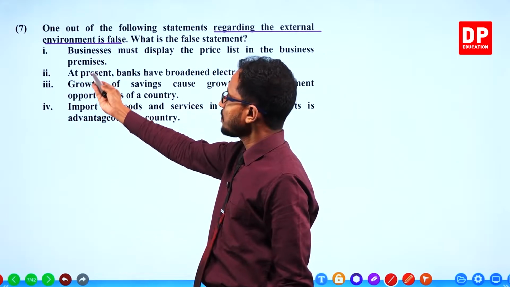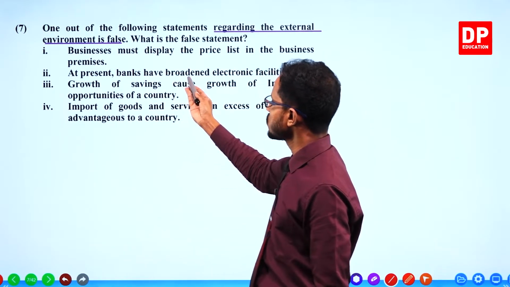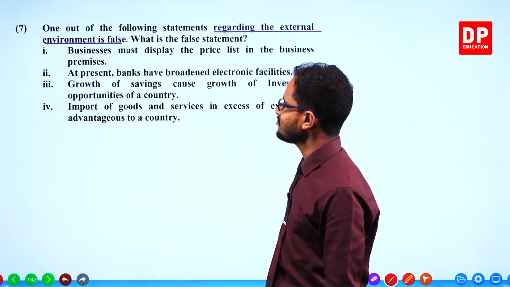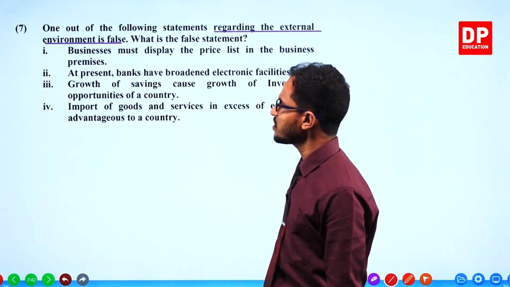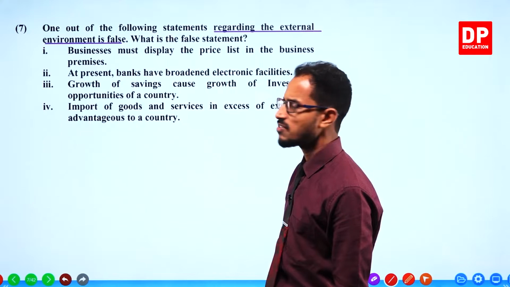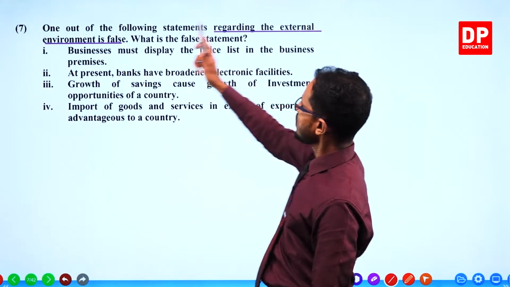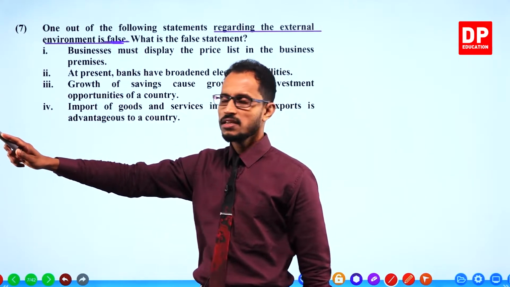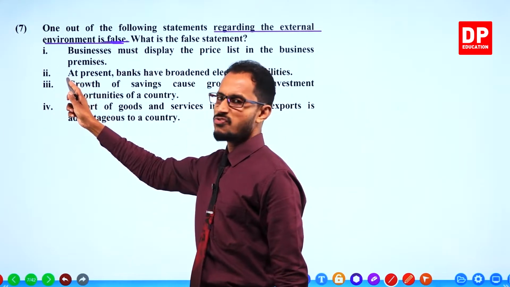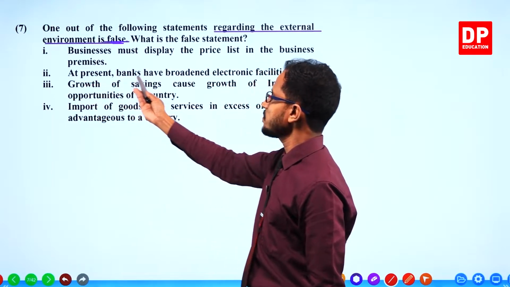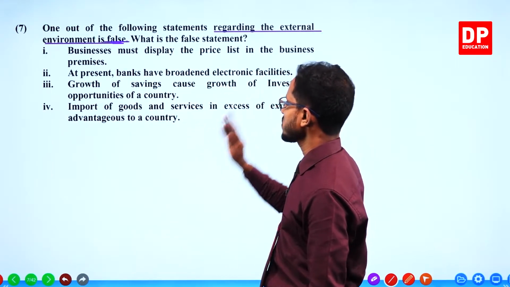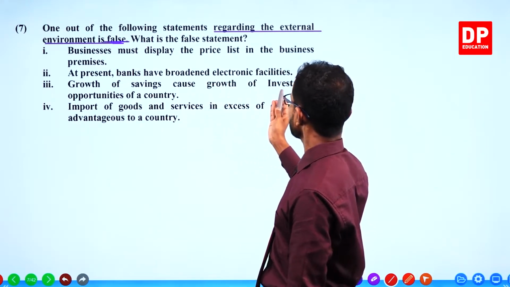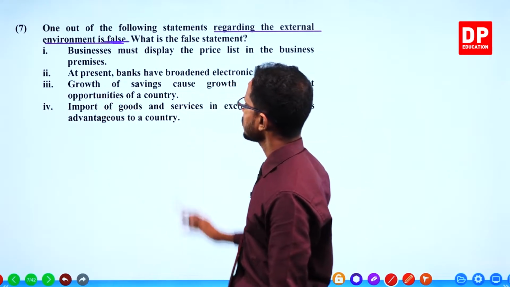Second, at present, banks have broadened electronic facilities. That is also an external factor. Regarding the external environment, we have to select the false statement. The second one is not false, it's true. At present, banks have broadened electronic facilities. Third, growth of savings cause growth of investment opportunities of the country.